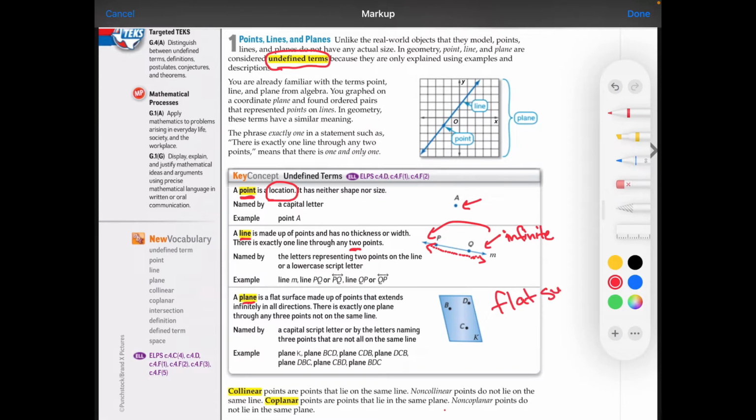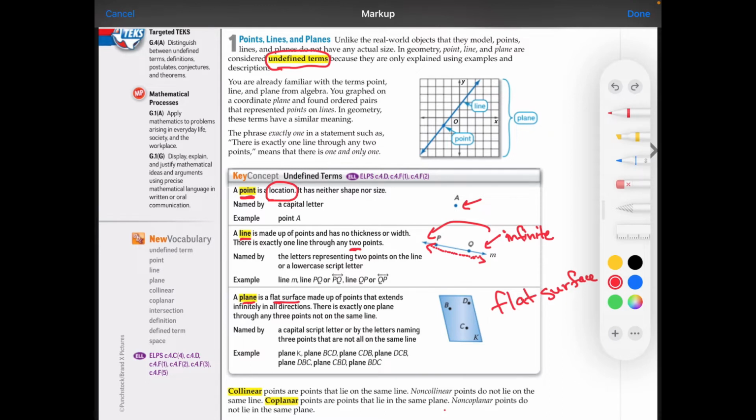This surface has no beginning and no end. We demonstrate it with something that looks like a parallelogram, but in reality, think of it as having many arrows in all directions, because that shows it goes on infinitely in all directions. Not just in one direction like the line, but in all directions.